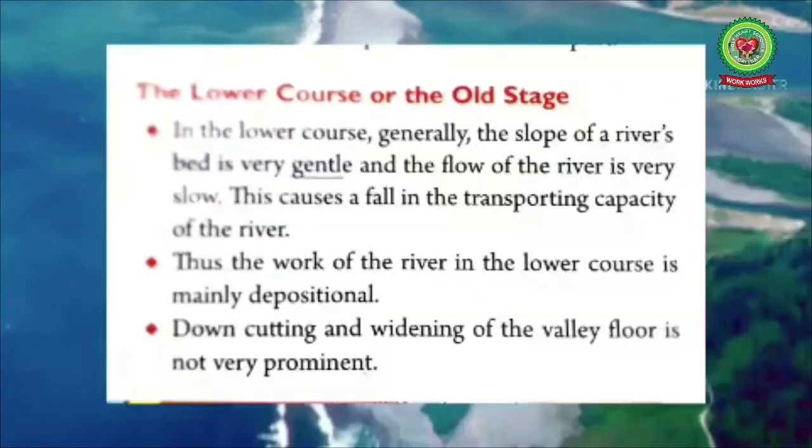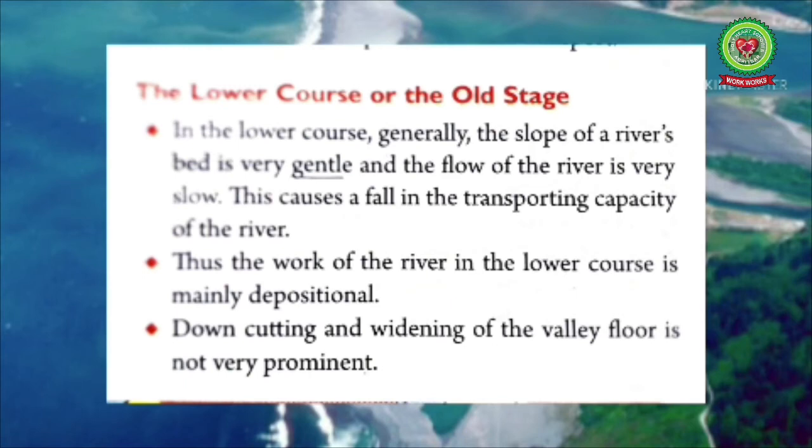Now students, let's start with the reading of this topic. The lower course or the old stage. In the lower course, generally the slope of the river bed is very gentle and the flow of the river is very slow. This causes a fall in the transporting capacity of the river. Thus, the work of the river in the lower course is mainly depositional, and this I have already discussed. Downcutting and widening of valley floor is not very prominent.